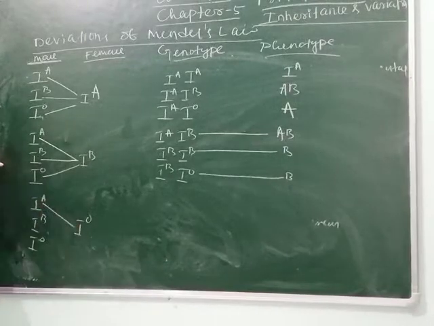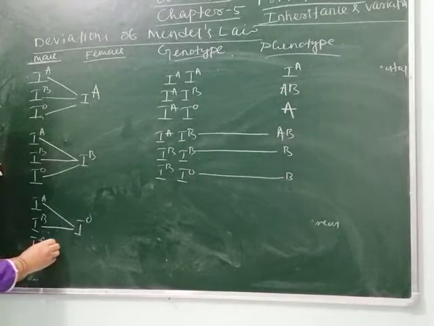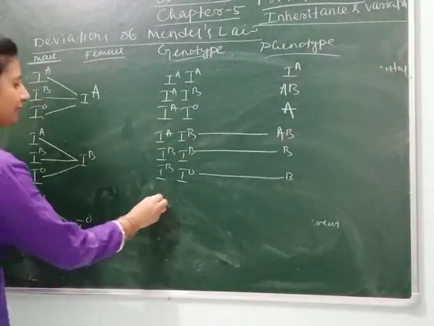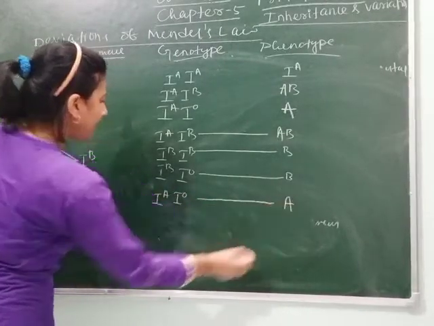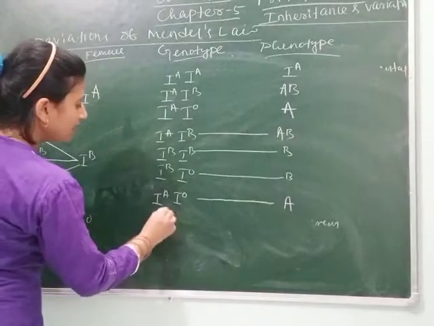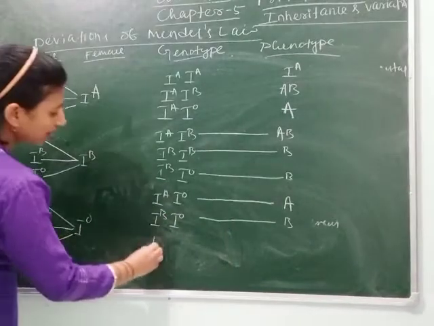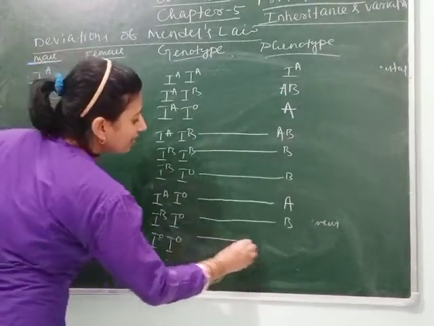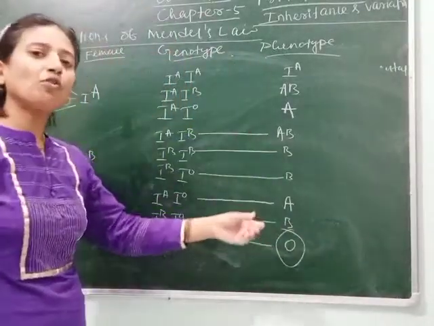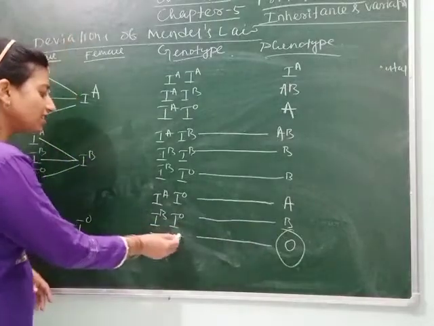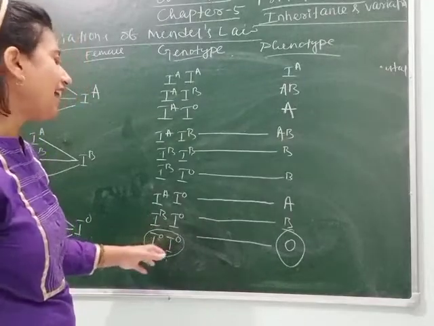Next, IA is crossed with IO, IB is crossed with IO, IO is crossed with IO. So let's see. IA IO, the blood group will be A. Then IB IO, the phenotype will be B. Here IO and IO, in this case only blood group O will express. You can see blood group O is expressed only when it is homozygous, when both alleles are the same, meaning the ones from both parents are the same.